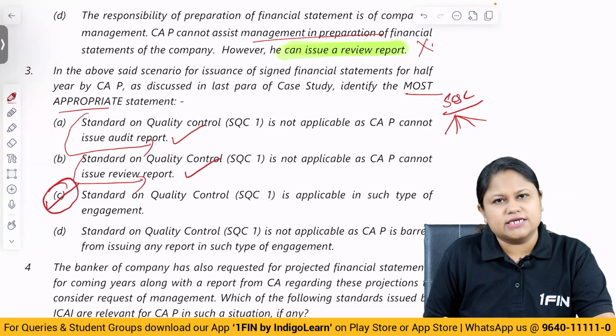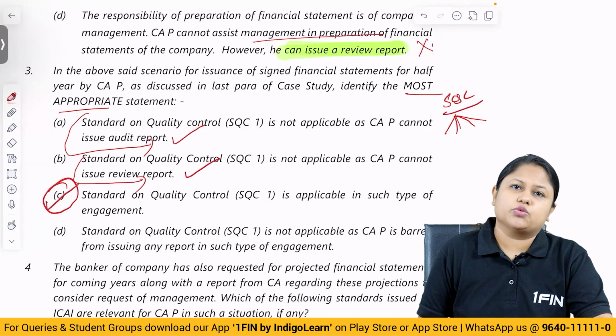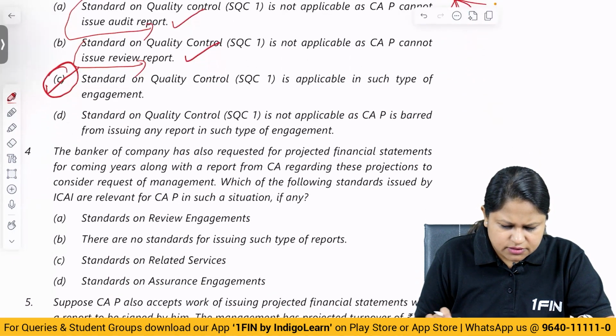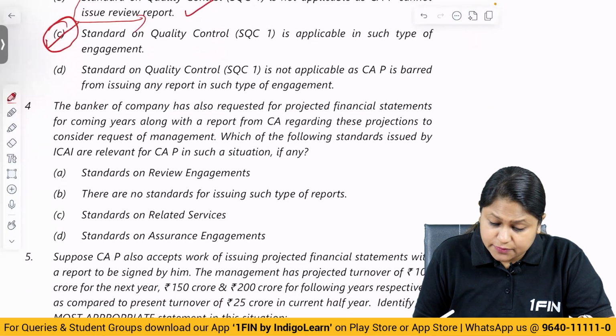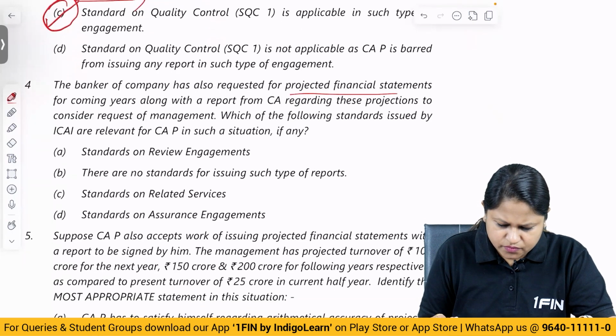SQC will be applicable to this engagement also, because for any work done by the chartered accountant, you have to be very careful that the standards on quality control are properly adhered to. Okay, so C is the answer. The banker of the company is also requesting projected financial statements for coming years along with a report from the CA regarding these projections, to consider the request of the management. Which of the following standards issued by ICAI are relevant for CAP in such a situation?